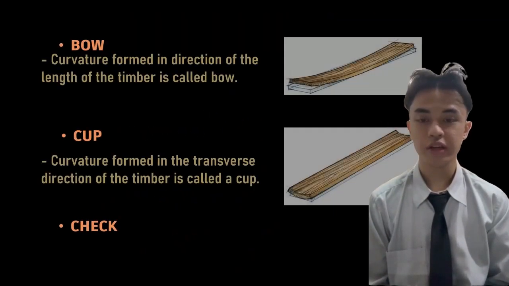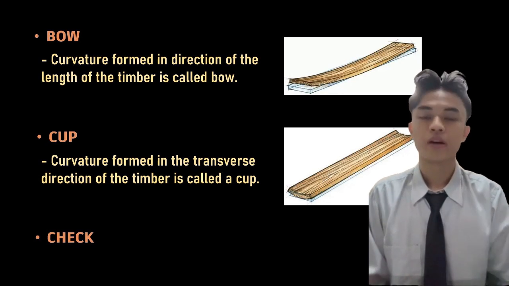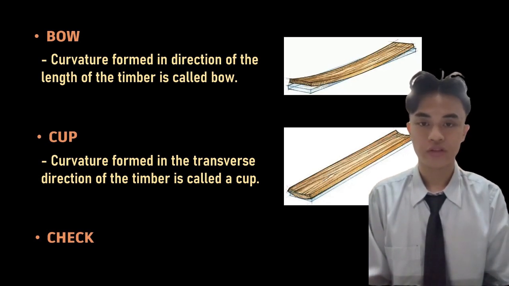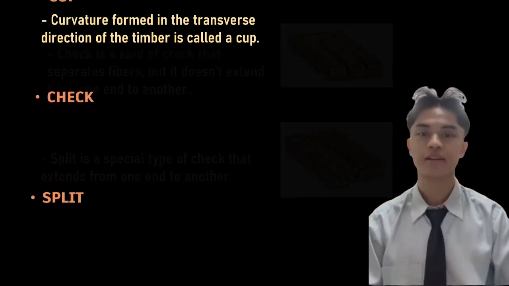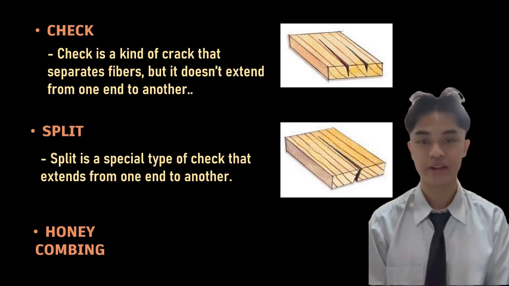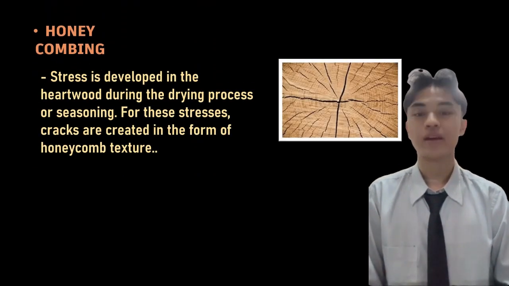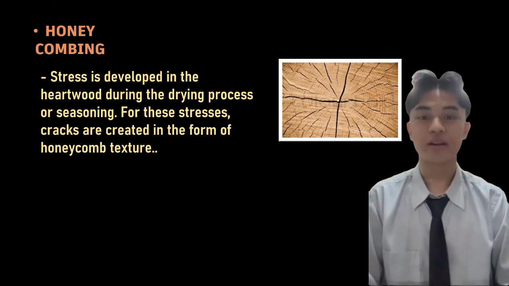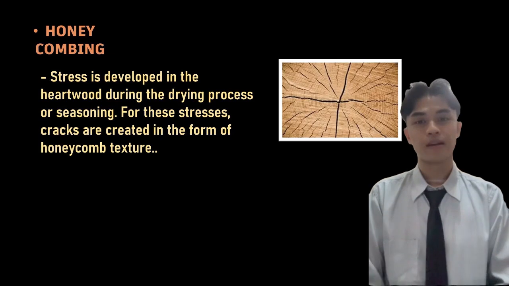Bow. Curvature in the direction of the length of the timber is called bow. Cup. Curvature formed in the transverse direction of the timber is called cup. Check is a kind of crack that separates fibers but doesn't extend from one end to another. Honeycombing. Stresses are developed in the hardwood during the drying process or seasoning. Because of these stresses, cracks are created in the form of a honey texture.